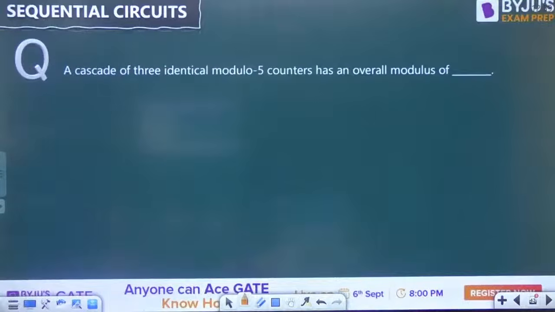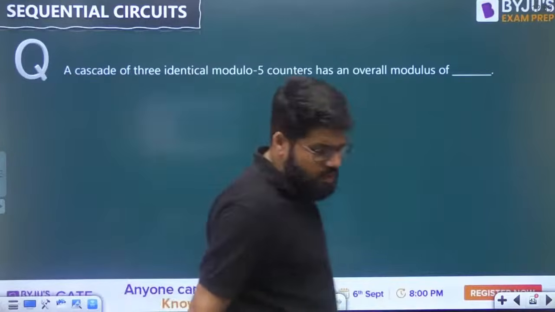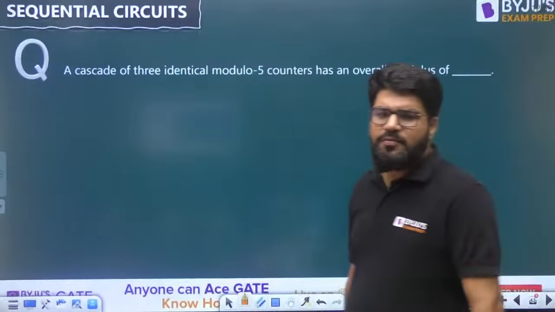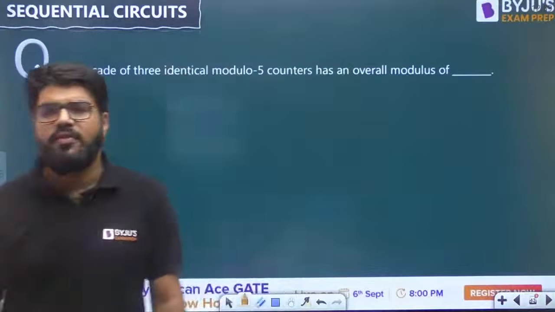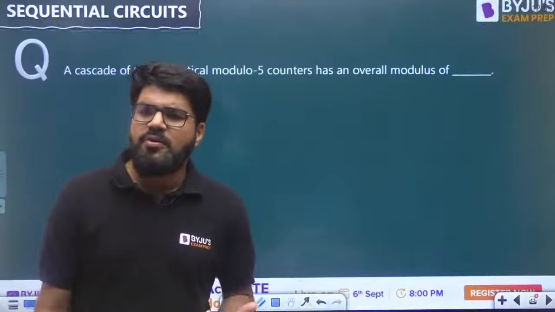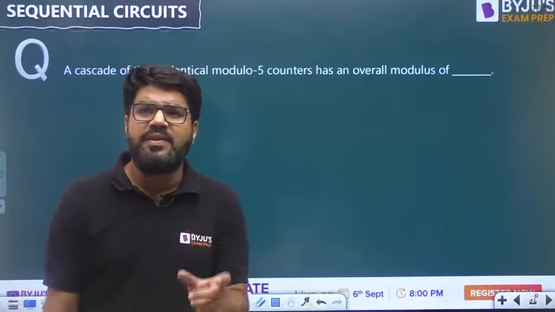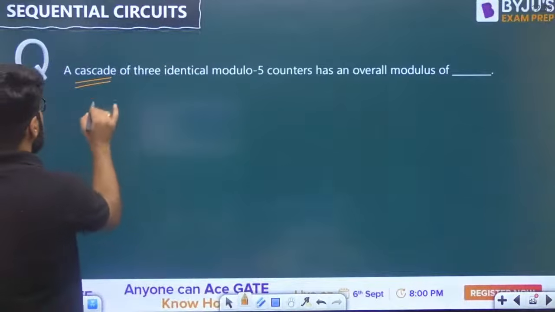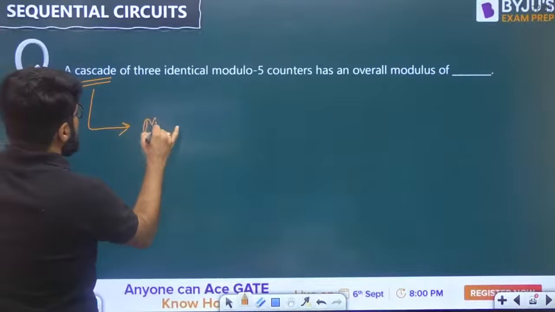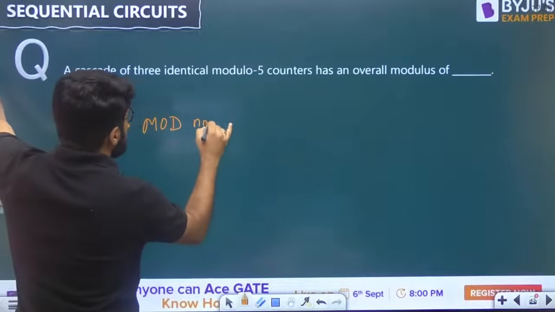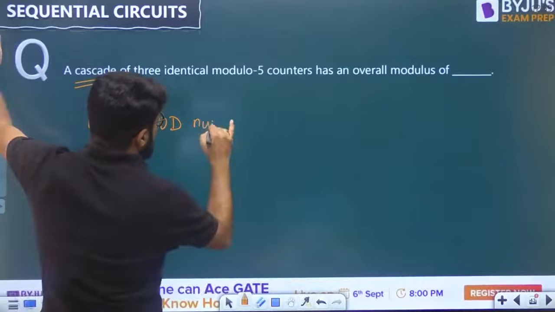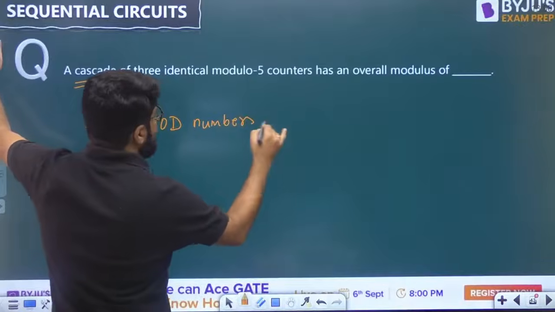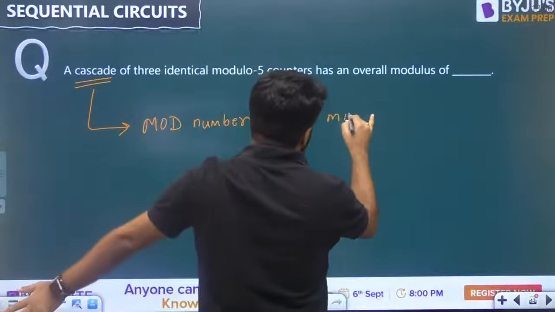A cascade of 3 identical modulo 5 counters has an overall modulus of what? Whether it is identical modulo 5 or even unidentical counters, whenever counters are cascaded, for cascade combinations, for any cascade connection of counters, what are the mod numbers?